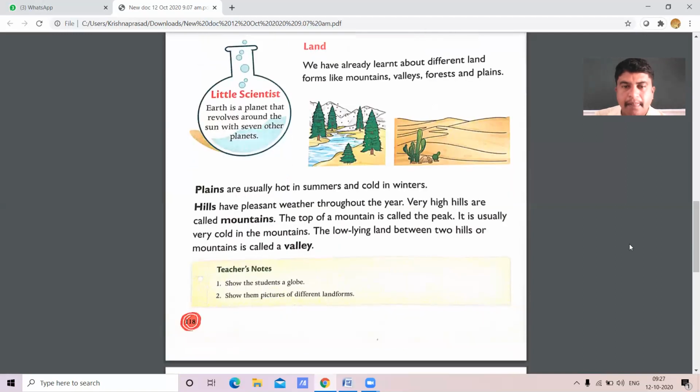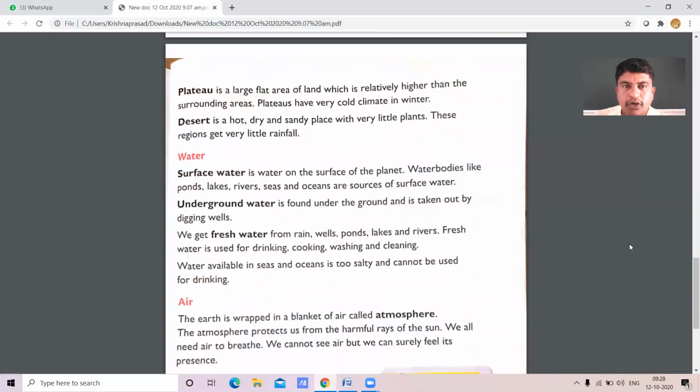Am I right? Now we shall move on to plateaus. See what is meant by a plateau. See, as you all know, a plateau is a flat area of land, a very big land, which is relatively higher than the surrounding area. For example, the Deccan Plateau, right? Which is a large area of land, which comes under a plateau, right?